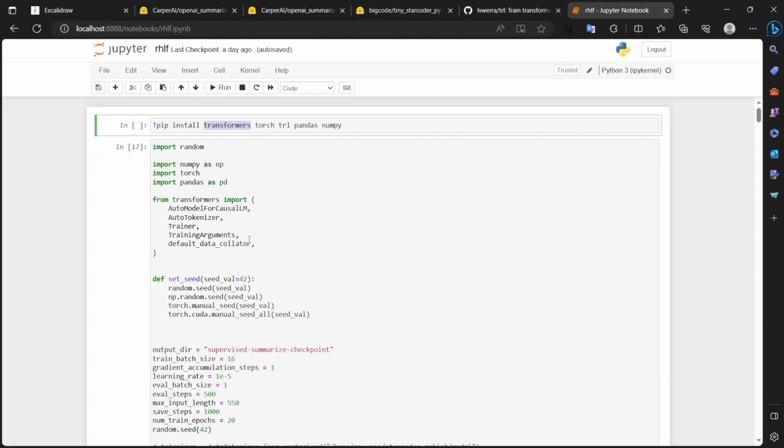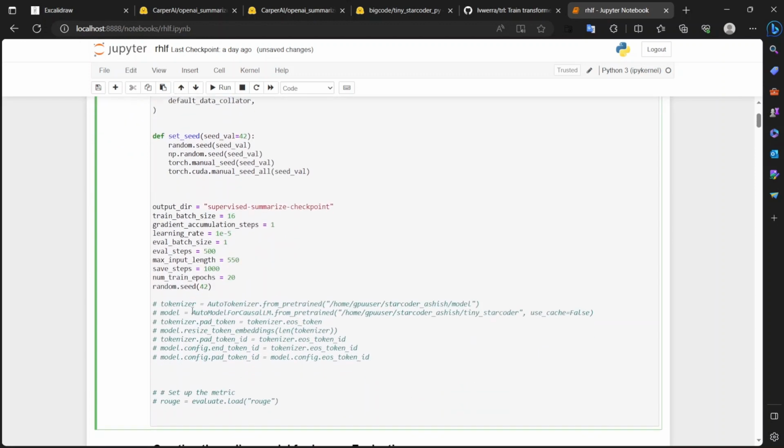So let's import all the necessary libraries: NumPy, Torch and Pandas. We need AutoModelForCausalLM to load our model, and AutoTokenizer to load our tokenizer. The Trainer will do the training, as we will not create a full pipeline for the model training, and it will be handled by Hugging Face with the TrainingArguments.